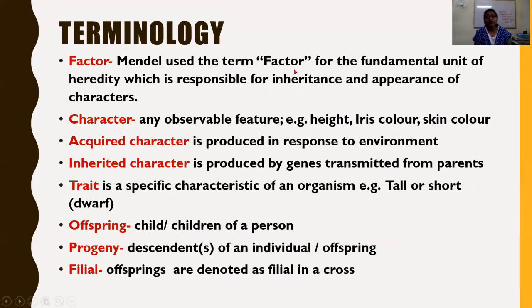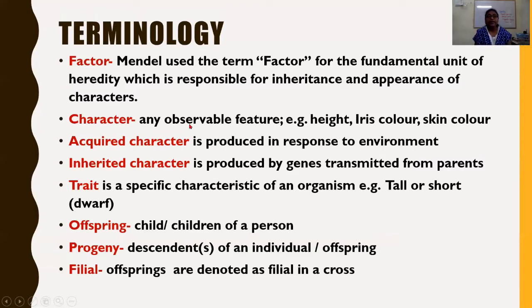The factor is responsible for inheritance, transmission, and appearance of a character, that is expression of the character.